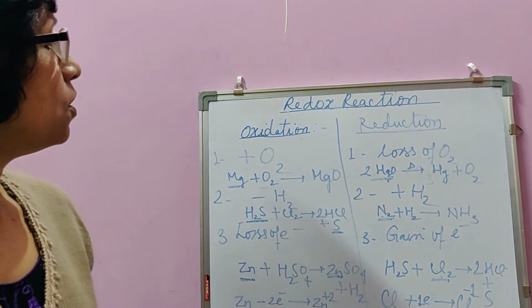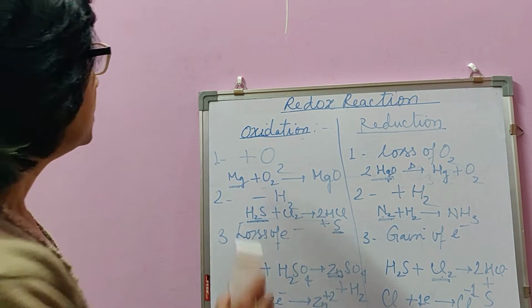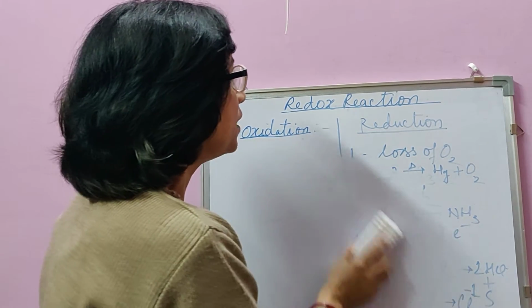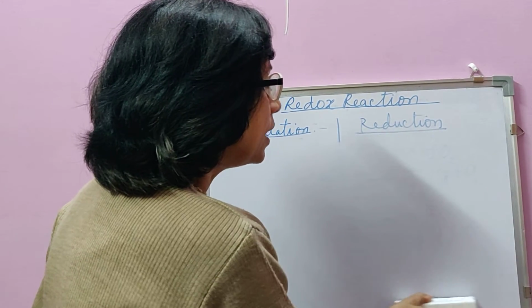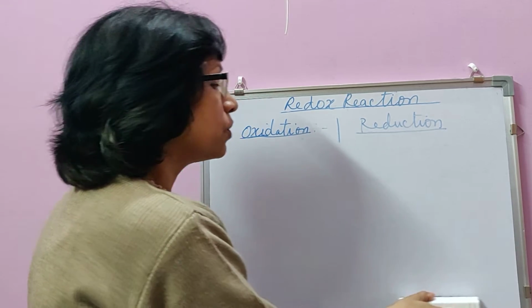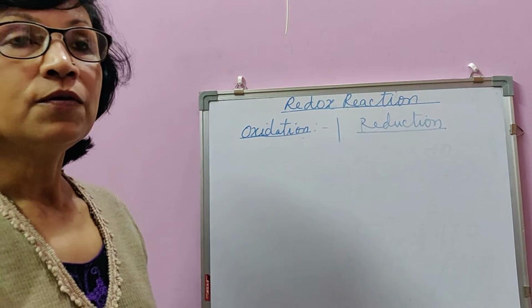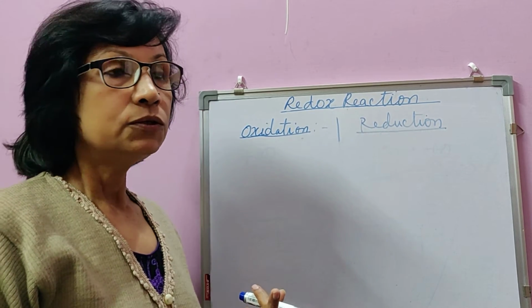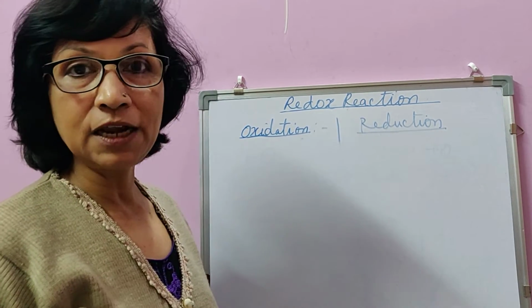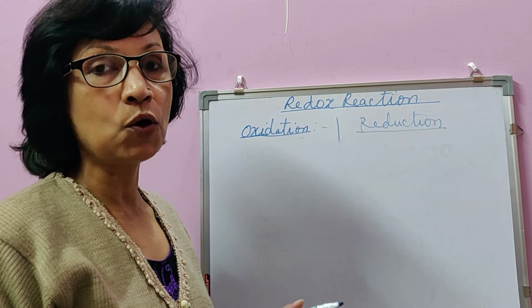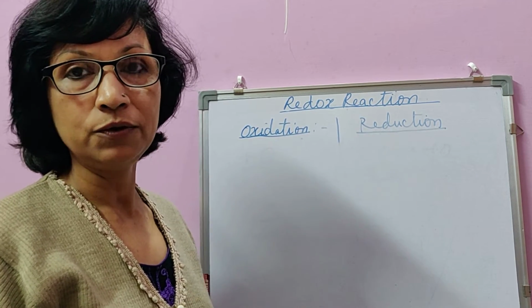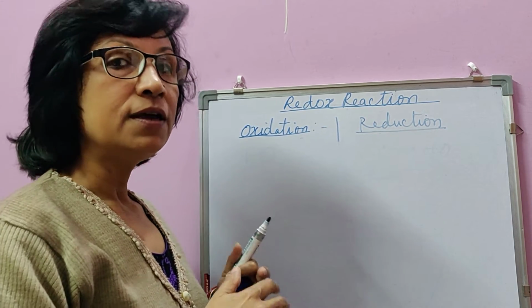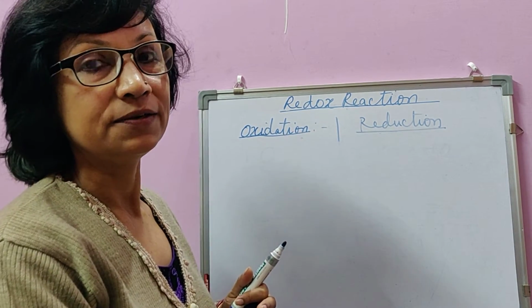Now the question arises: if a single oxidation reaction takes place, then what happens to the electron lost or the electron gained, or from where does oxygen come, where does oxygen go if it is separated? A loss of something doesn't take place during a chemical reaction according to the law of conservation of matter, which you already know. So nothing is really lost or gained. Loss of one is gain of another.